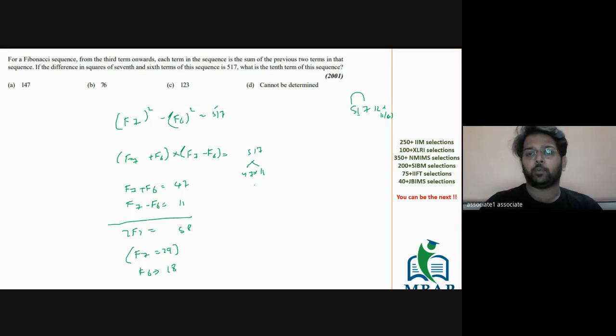Now, if you want to find f8, f8 is f7 plus f6, which is basically 29 plus 18. f9 is 29 plus 18 plus this is f8 and this is f7, which is 29. f10, f9 is 29 plus 18 plus 29 plus f8, which is 29 plus 18.